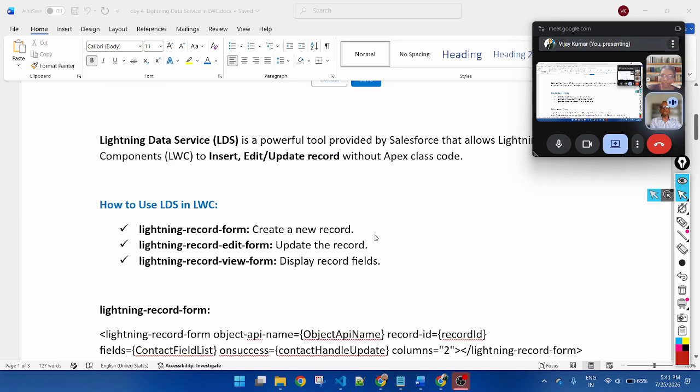These are the elements for Lightning Data Service. If you are inserting a record, apply this element. If you are editing a record, apply this element. If you want to display only view mode, apply this element. Okay. So now let me go to Visual Studio Code and write the practical example.